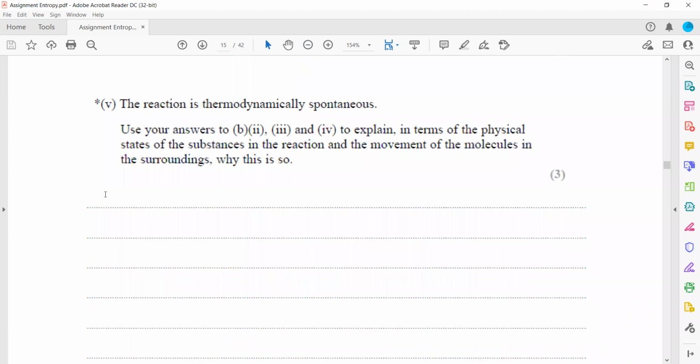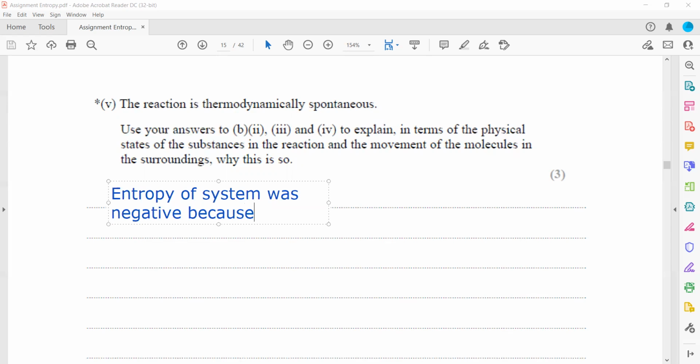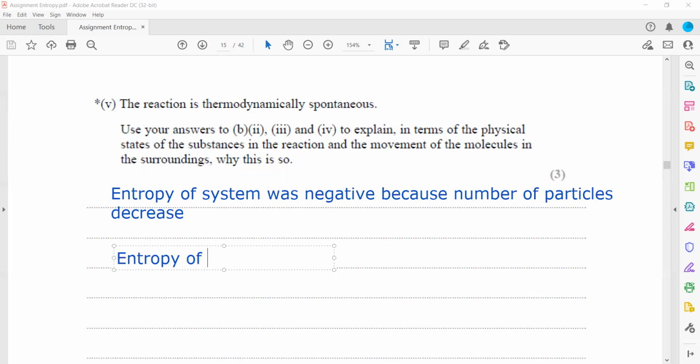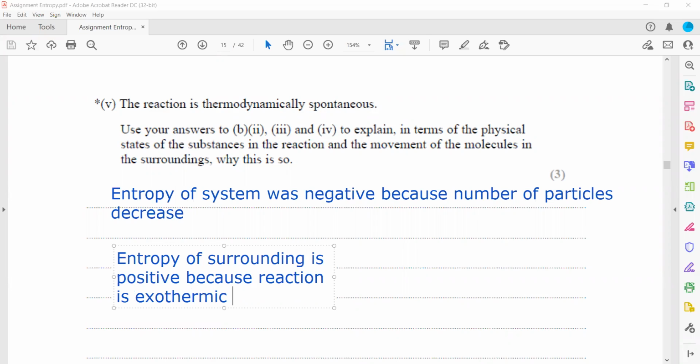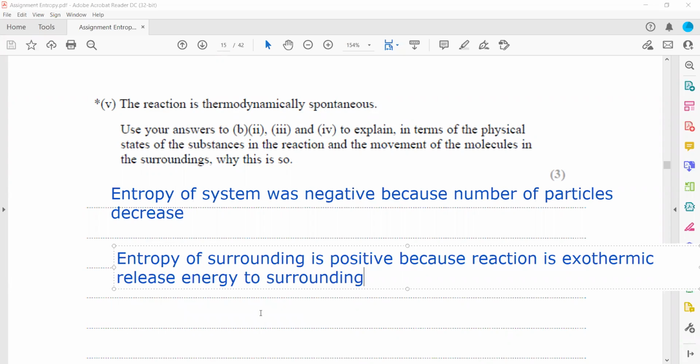So the answer here will mention the entropy of the system was negative because the number of the particles decreases, and entropy of the surrounding is positive because the reaction is exothermic, release energy to the surrounding. So one is negative, another one is positive.